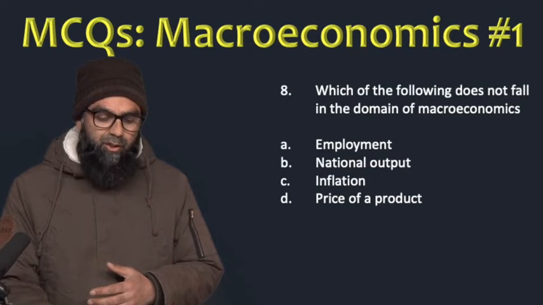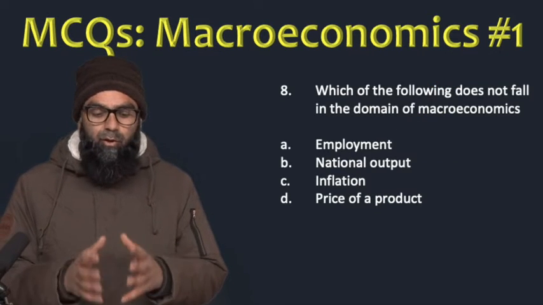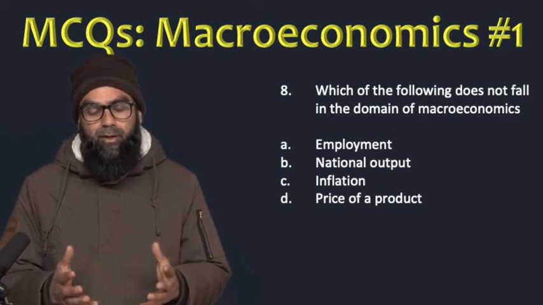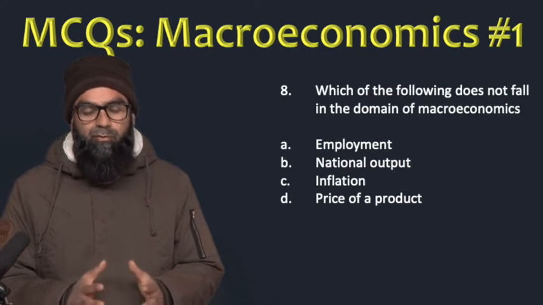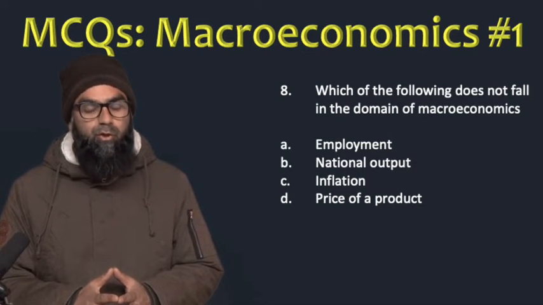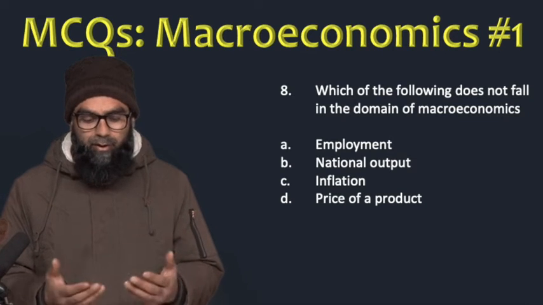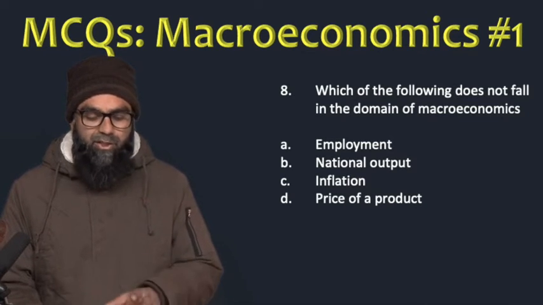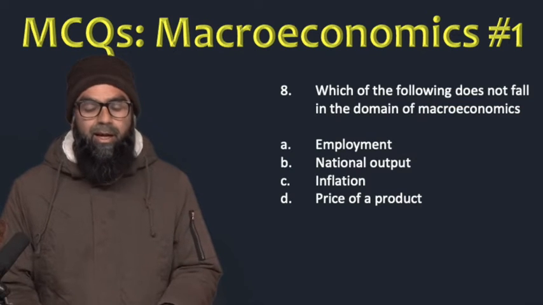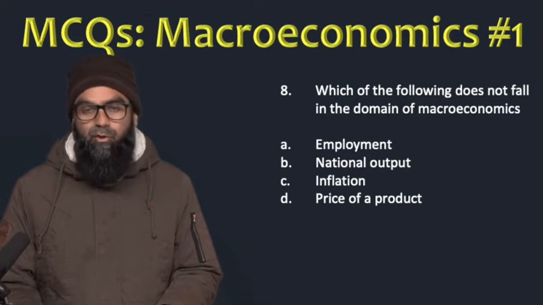Our eighth question is, which of the following does not fall in the domain of macroeconomics? So you have four options. You have to find out among these four options which of them is not studied in macroeconomics. So the first option is employment. Second is national output, third one is inflation, and the D option is price of a product.